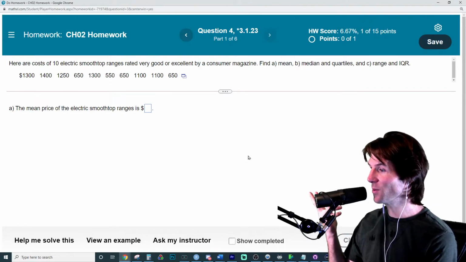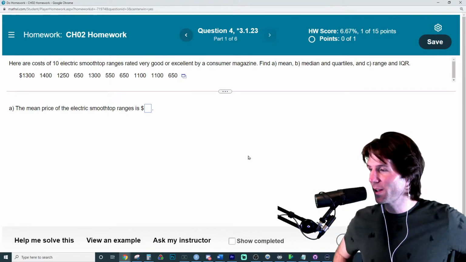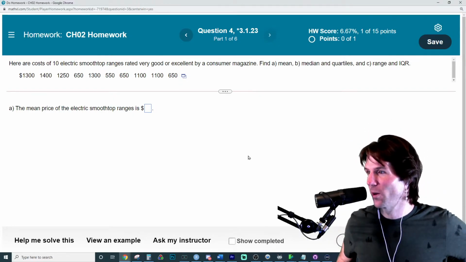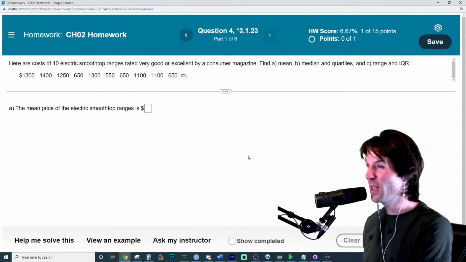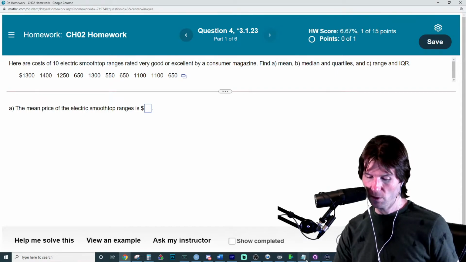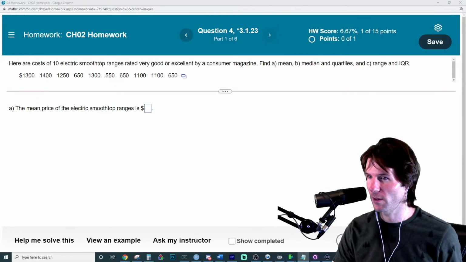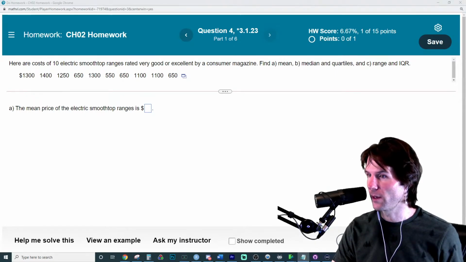And now, well, that's it. Should we just do this last one right here? Should we just knock it out real quick? I didn't know if it was going to ask more or not, but that's a decent question. Good practice on finding the median especially and knowing where it's at. But we can knock out this last one here real quick because that was so short. Let's do this last one right here.